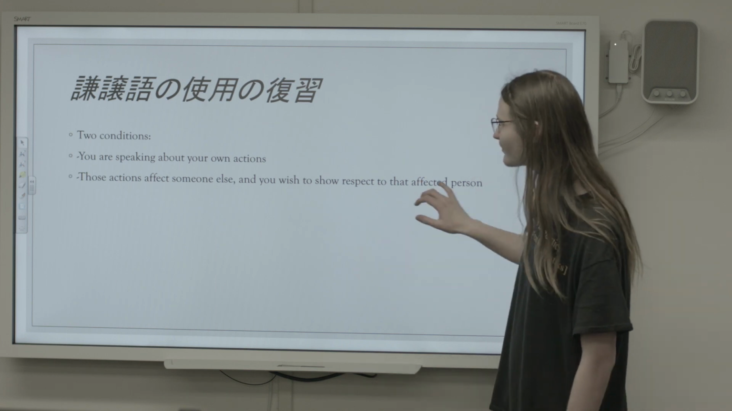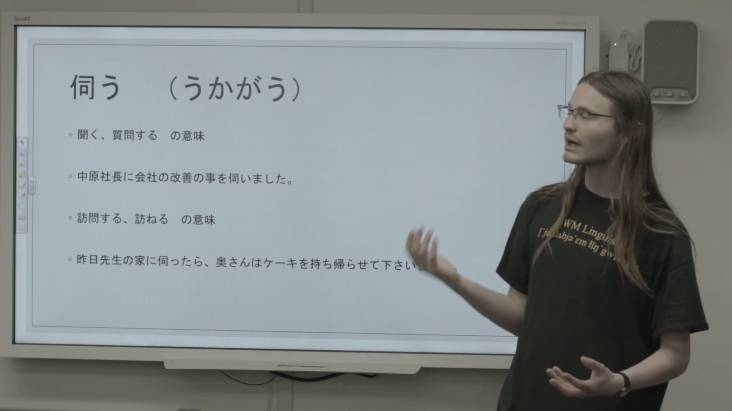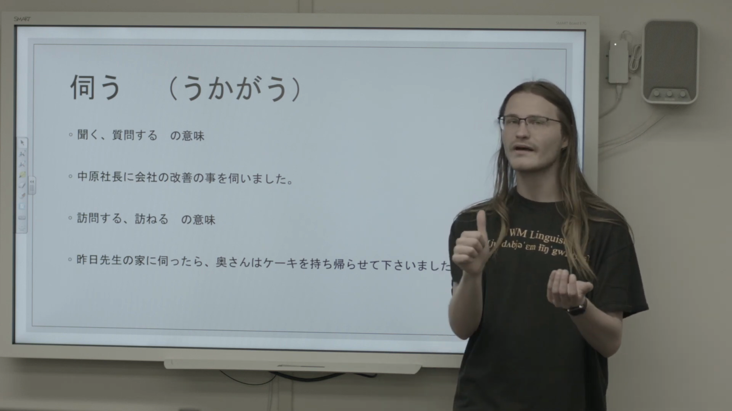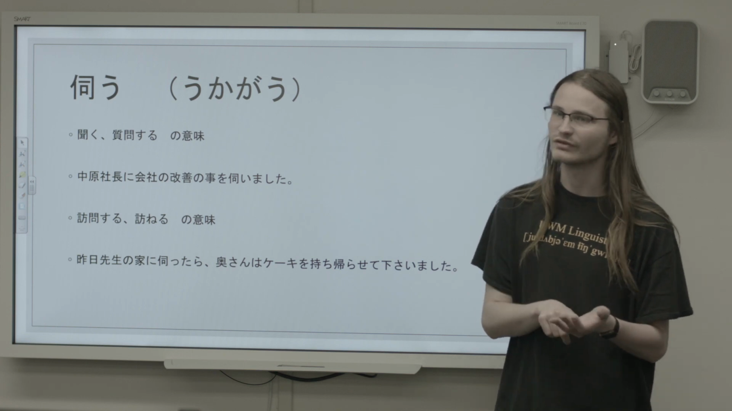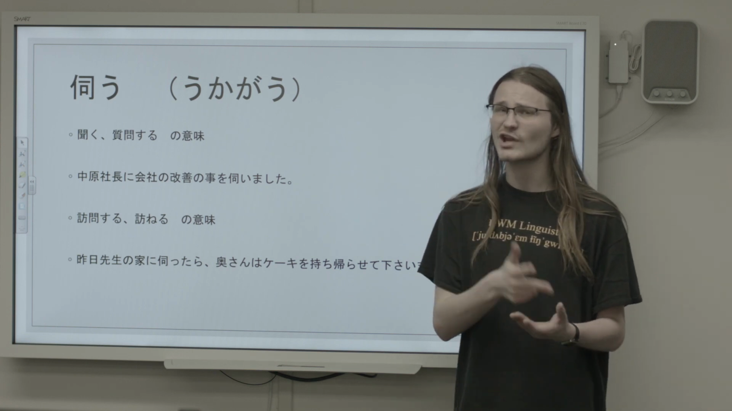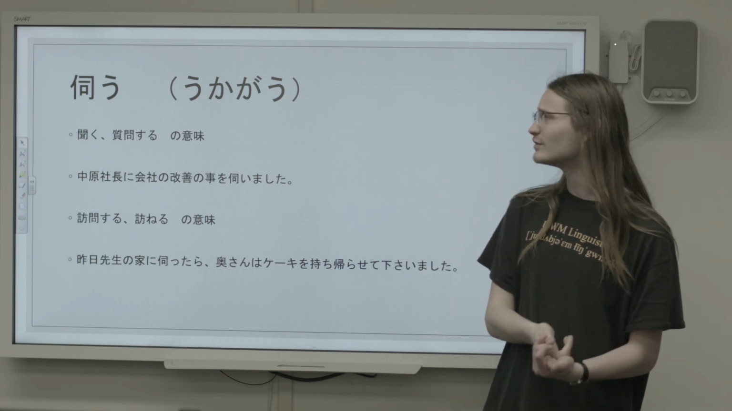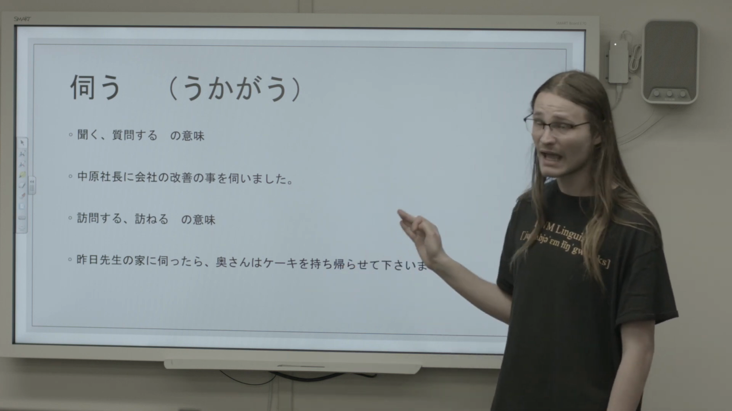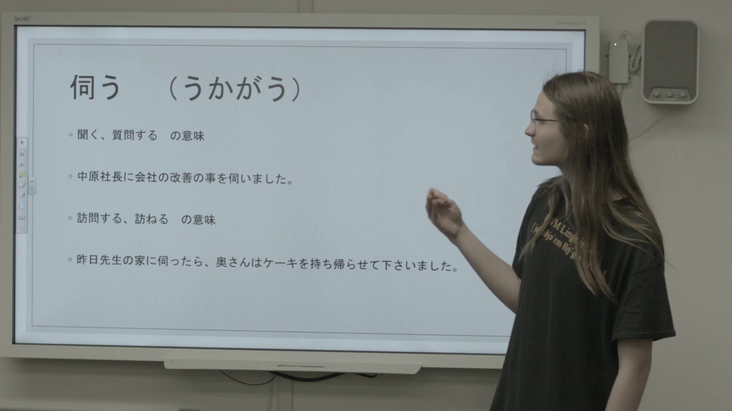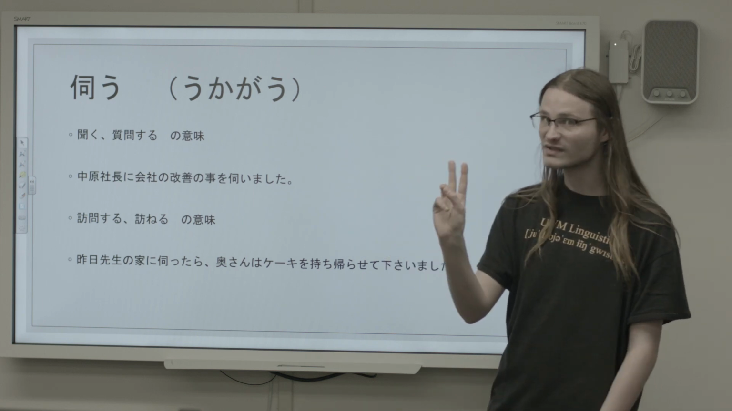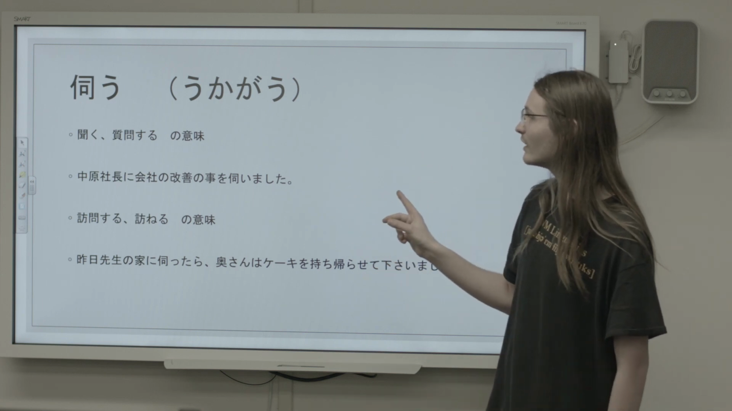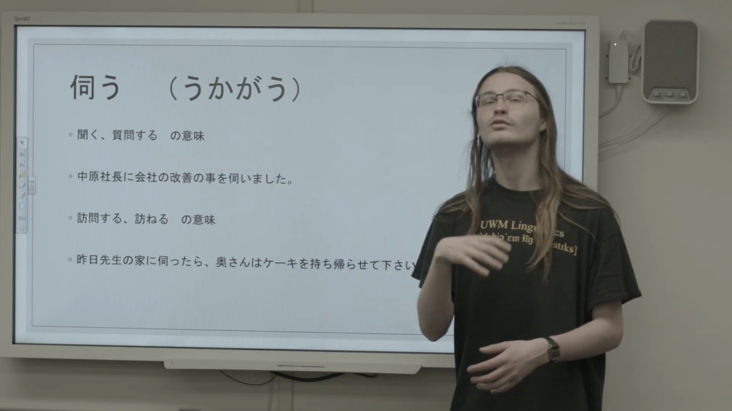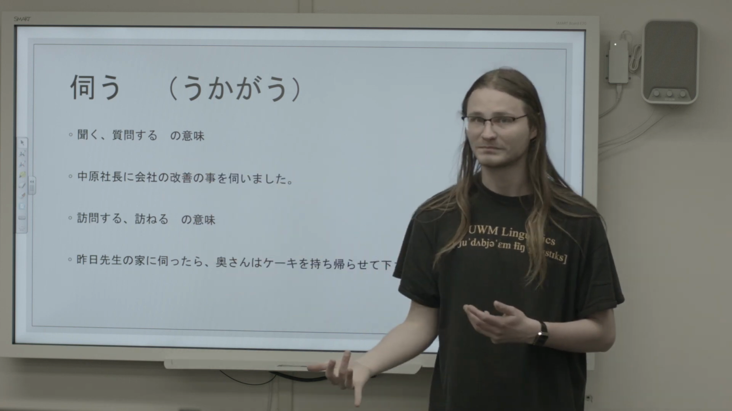So our first word is ukagau, and this is a word that is really helpful to know because you hear it all the time on the news or in interviews, and especially if you ever plan on taking the JLPT, specifically N1 or N2, this word is going to pop up all the time, so it's really good to get a handle on this word early. It's going to have two distinct meanings. The first is going to equal the general kiku or shitsumon suru, to ask or to ask a question.